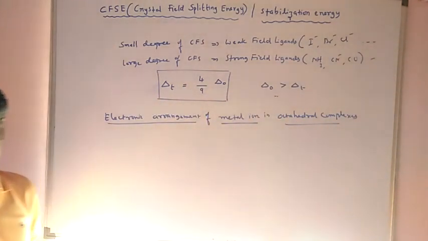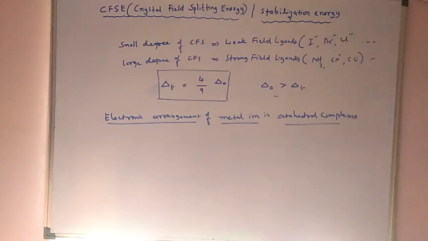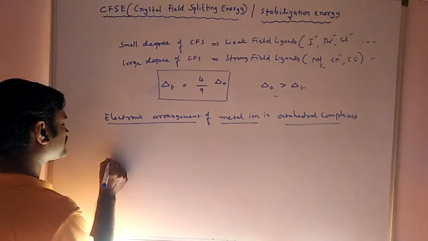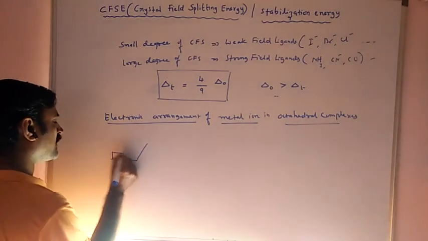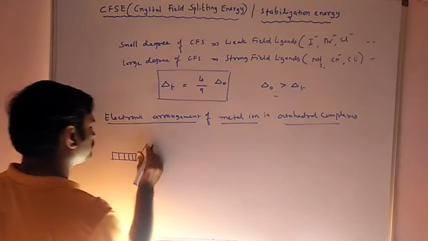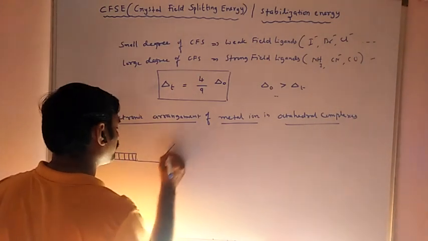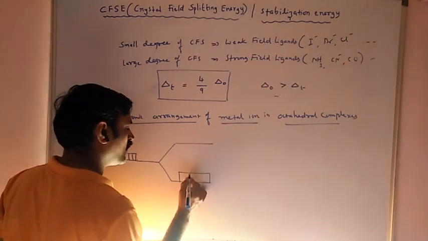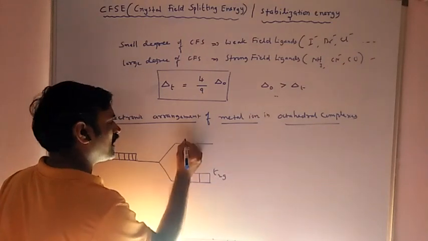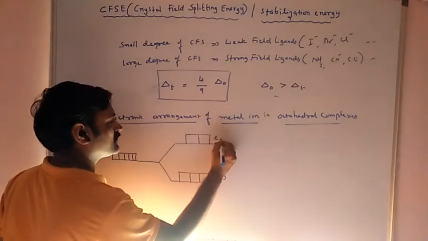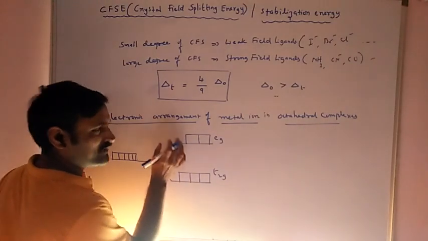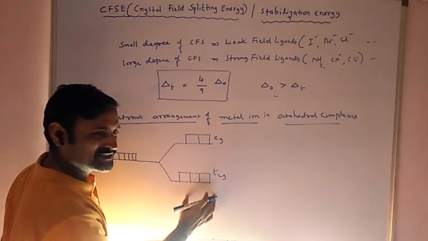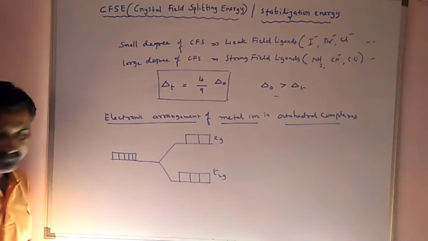In octahedral complexes we have five d orbitals, and they split into two groups: the T2G group and the EG group. In the EG group we have the dx square minus y square and dz square orbitals. In the T2G group we have the dxy, dyz and dzx orbitals.